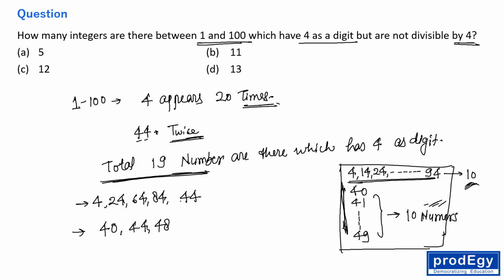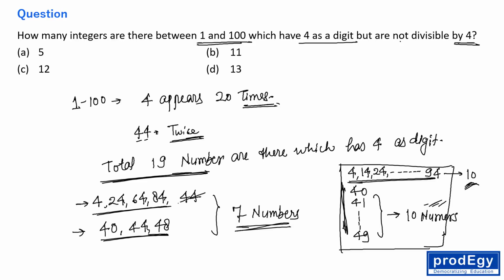So let me remove it from this set, right? How many numbers? 4 here and 3 here, so total 7 numbers are there which are divisible by 4, and here 4 also is the digit, right? So total there are 19 numbers, and out of those 19, 7 are divisible by 4.